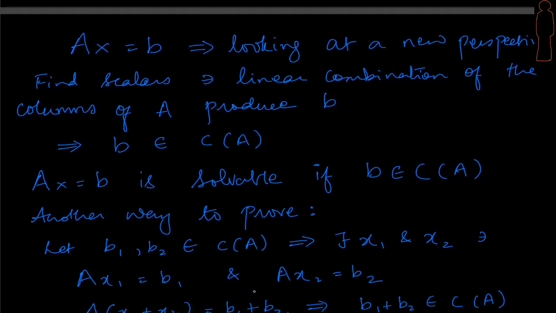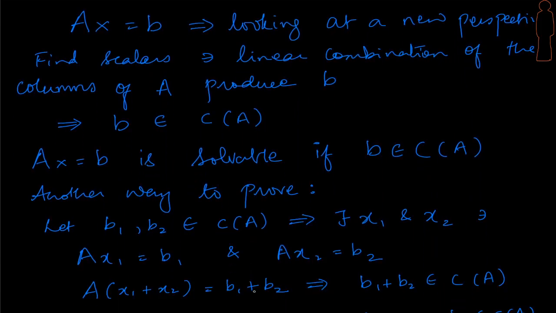Okay. Another very beautiful perspective to understand the column space. Remember that A is any m by n matrix. If you are given this linear system of equations where Ax equals b, we can look at a new perspective. We know that the vector x is going to be all the scalars which will be used in the linear combination of the column vectors of A. Those are the scalars which are part of this vector x. So we need to find the scalars such that the linear combination of the columns of A produces b. We are aware of it.